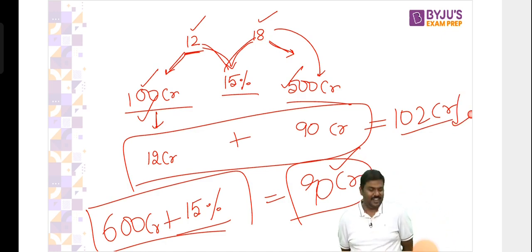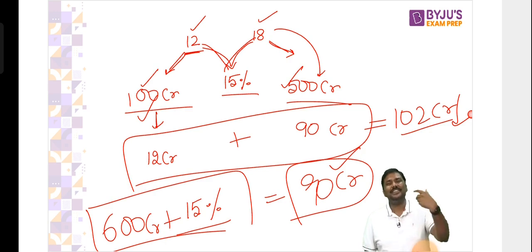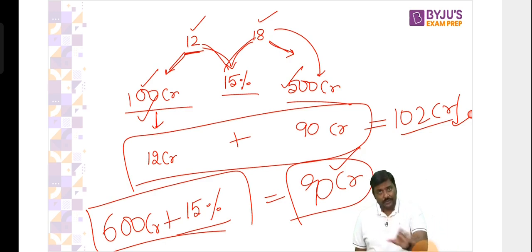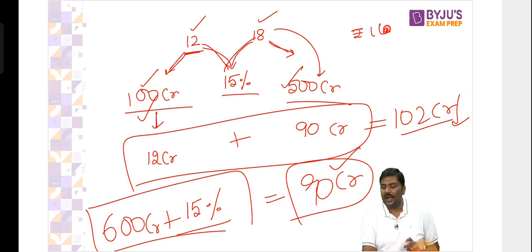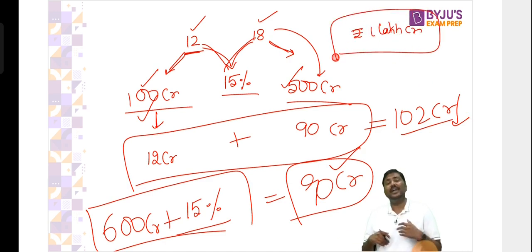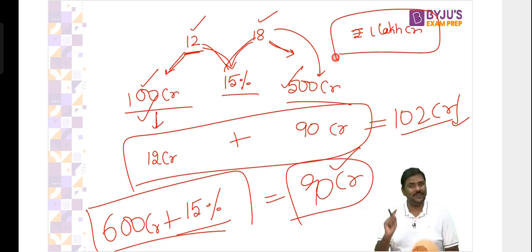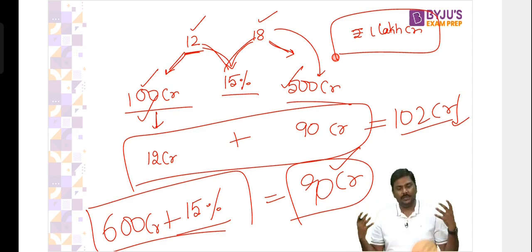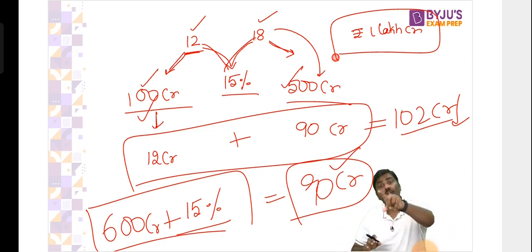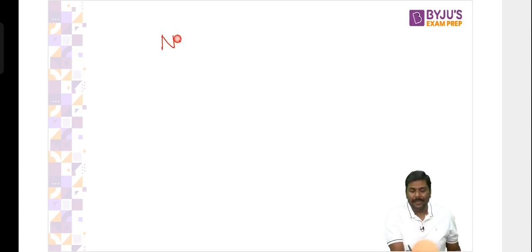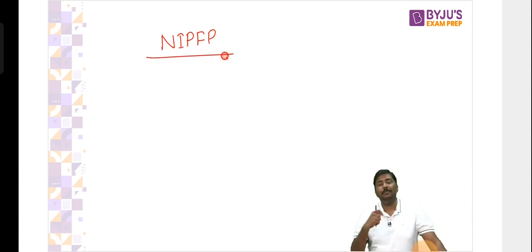But some of you simply say, sir, it is just 12 crore rupees, let's leave it. No. Why? I've taken simple numbers here. As per government documents, if you do this, government will be losing a revenue of around 1 lakh crore rupees. Do you think 1 lakh crore rupee revenue loss is a small number? Then think again. No, it is not a small number. So what we need to do is bring in a new system where we will reduce the number of GST rates without losing the revenues. So any solution for this? Of course, yes. There is one authority by the name of NIPFP, National Institute of Public Finance and Policy.